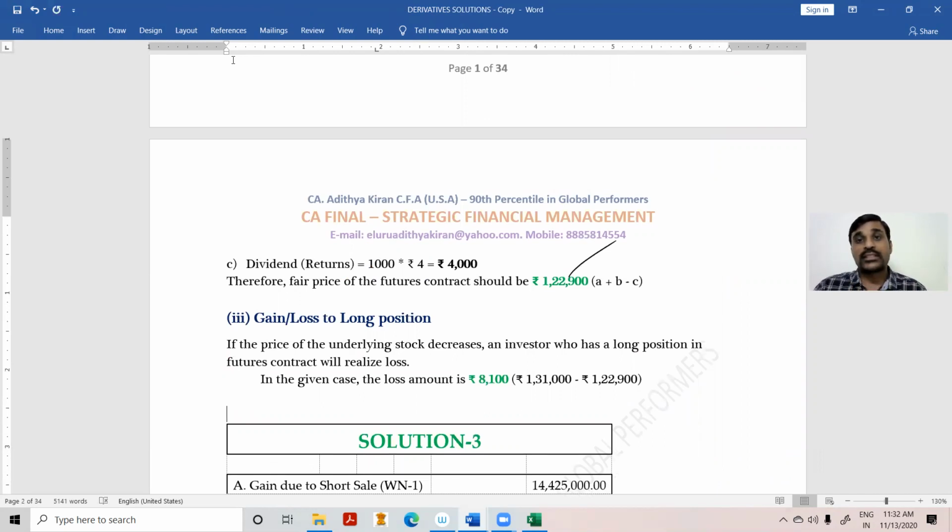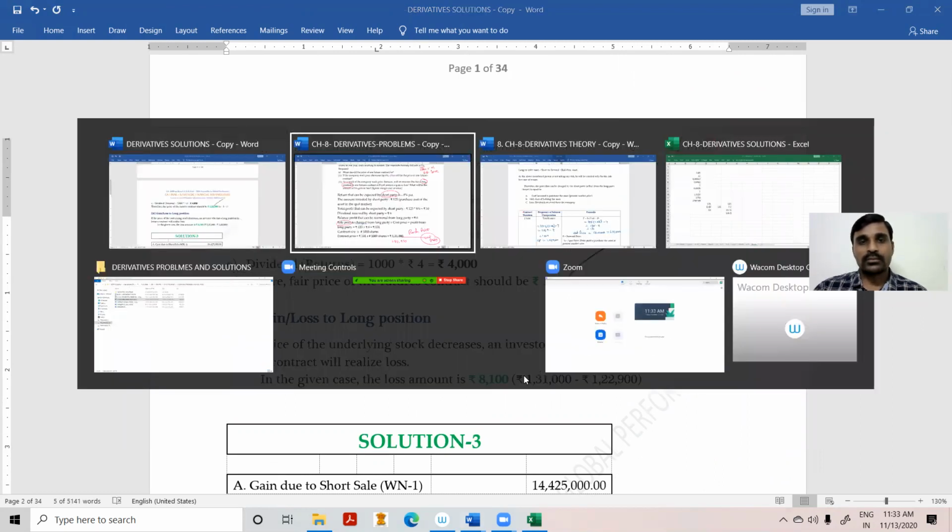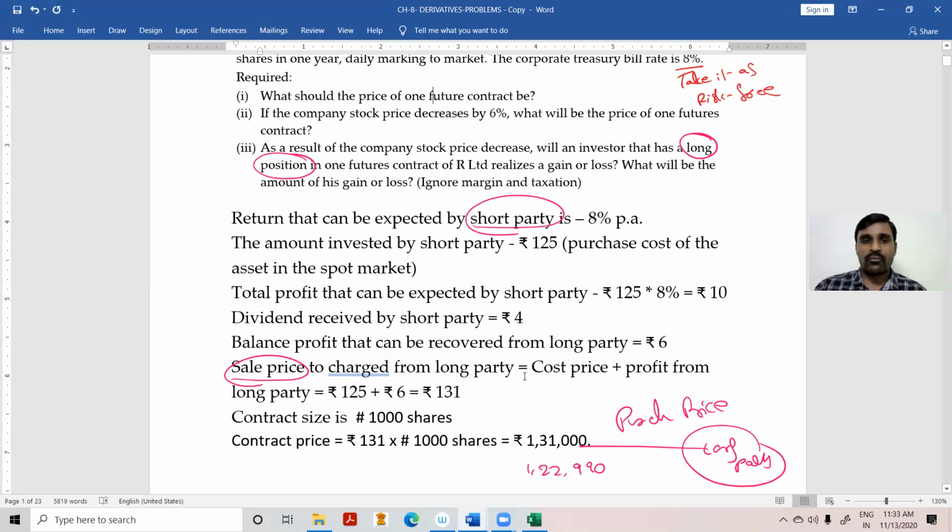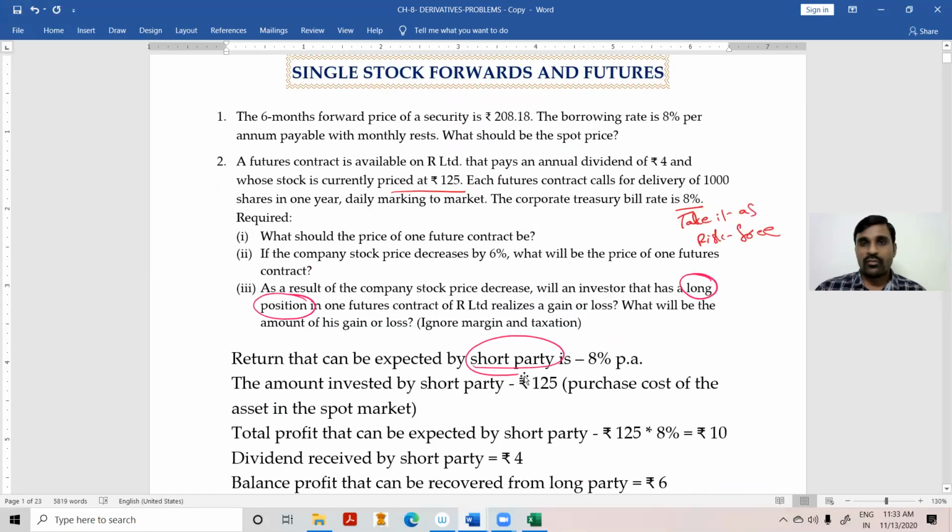A person has purchased the contract at 1,31,000. Thereafter, the value of the contract has fallen to 1,22,000. Therefore, you will incur a loss of 8,100. Okay? Right. So this is the second problem: 1 year computation, no compounding, nothing. Very simple.